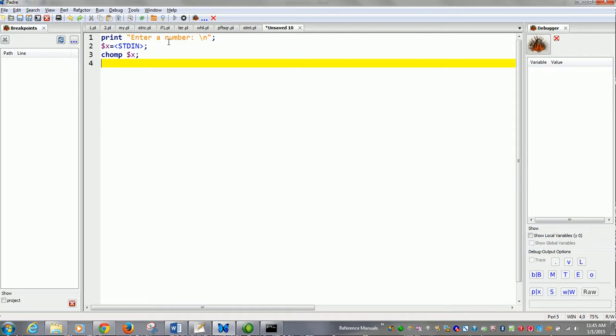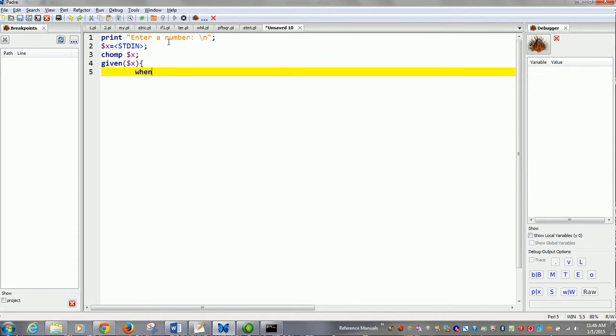Okay. Now given $x, the block starts here. When 0, print 0.